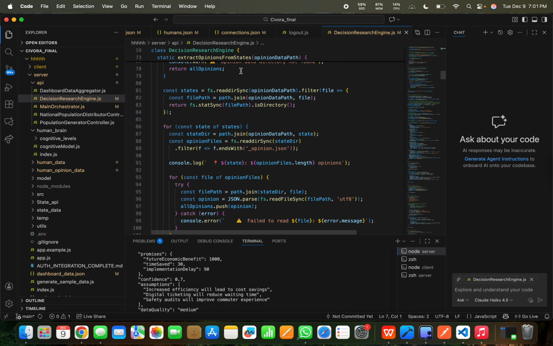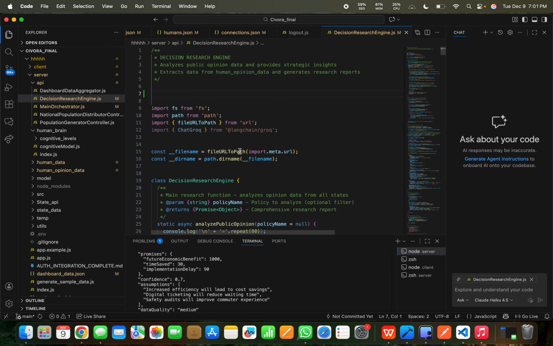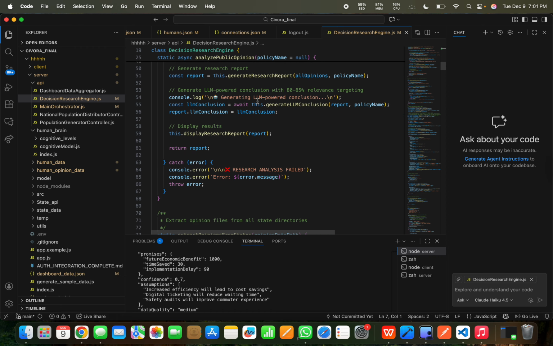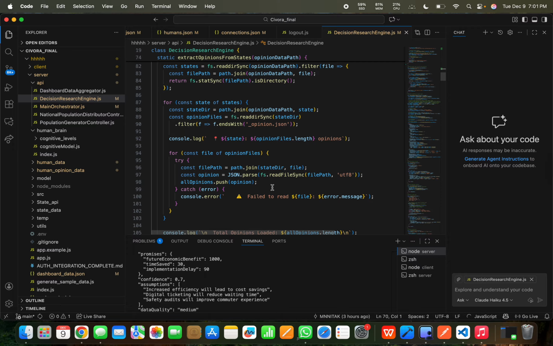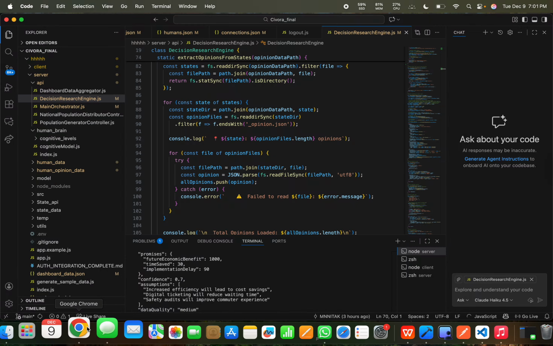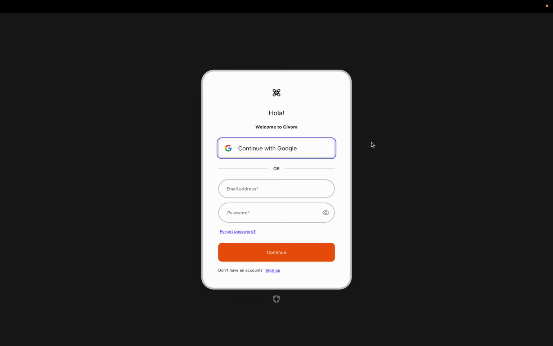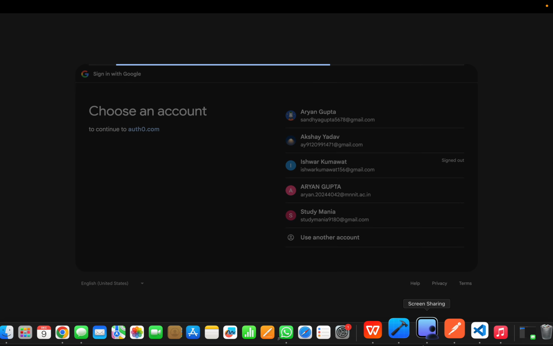So it's the summary of the whole of India. In it, we calculate the polarization indexes, using standard deviations across the humans, and we work out the average opinions, and at last we come up with the values which were shown there, that 38% and all.